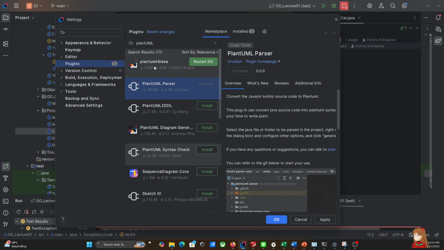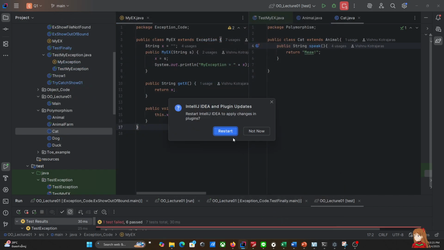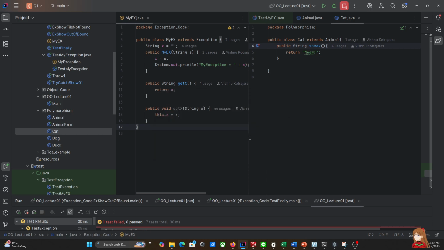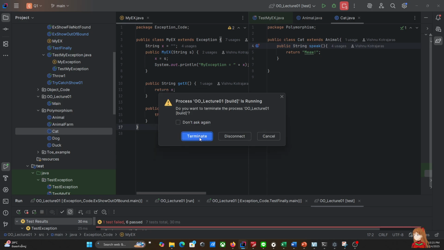Once we have finished installing these two, we have to restart the IDE. So let me apply all the changes and restart. We have a process left, so we should terminate. Right, we should terminate.